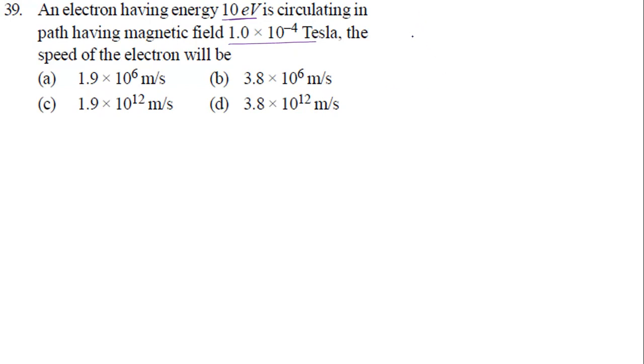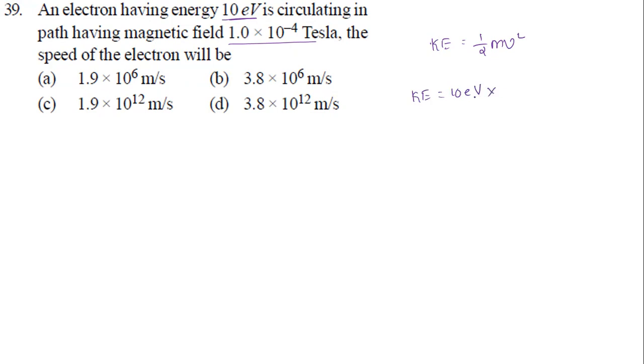Since they are asking speed, can we take the kinetic energy of an electron? It is circulating. So what is the kinetic energy? Half m v square. What is the energy they are given? 10 electron volts. So let's say the kinetic energy is given as 10 electron volt.